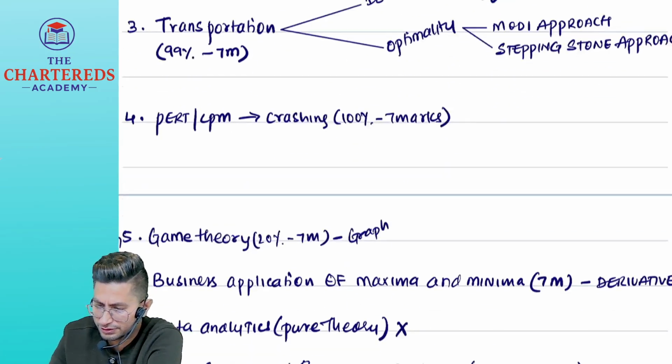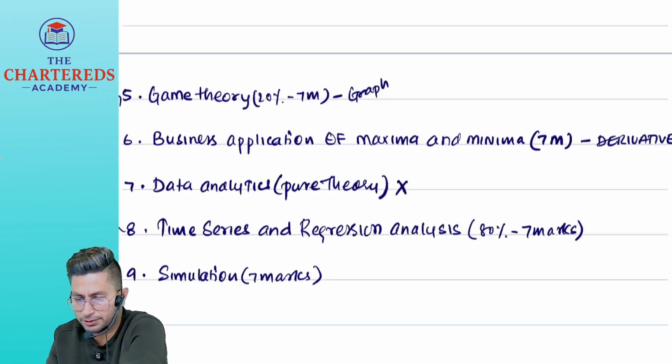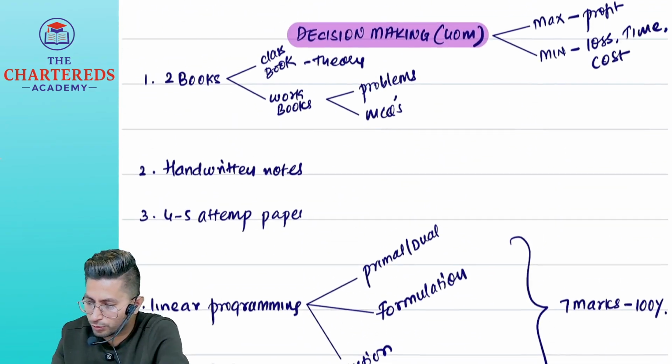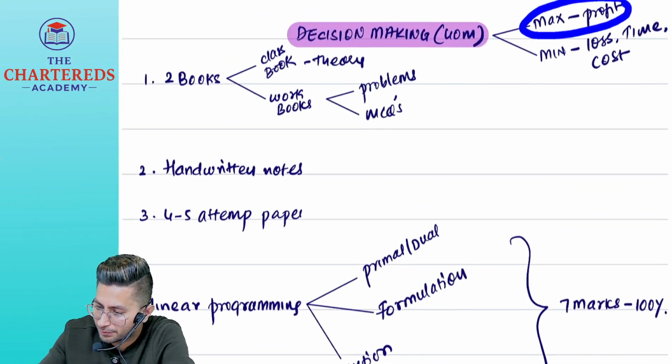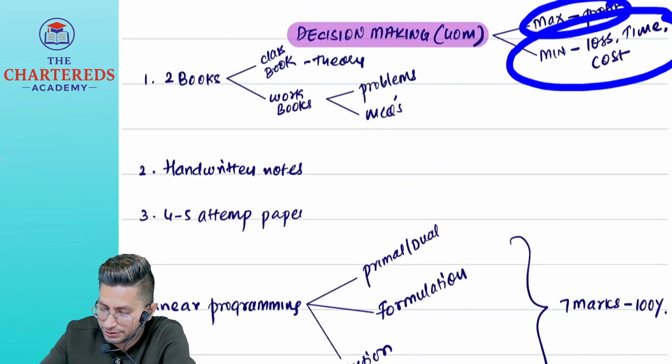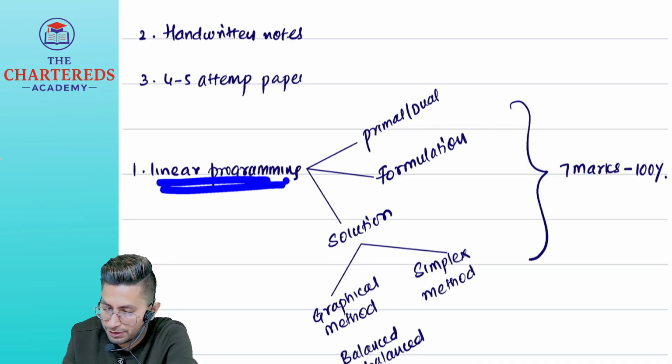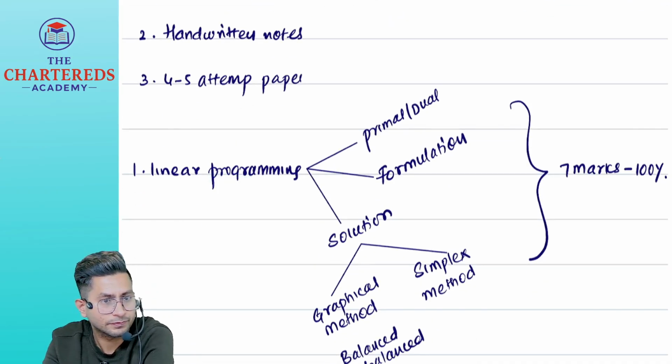Now, this is a basic concept of our syllabus. As I already told you, what is our objective here? Either maximization of profit or minimization. Now you tell me, in linear programming which objective do we have? Do we go for maximization or minimization or both? Don't remember?